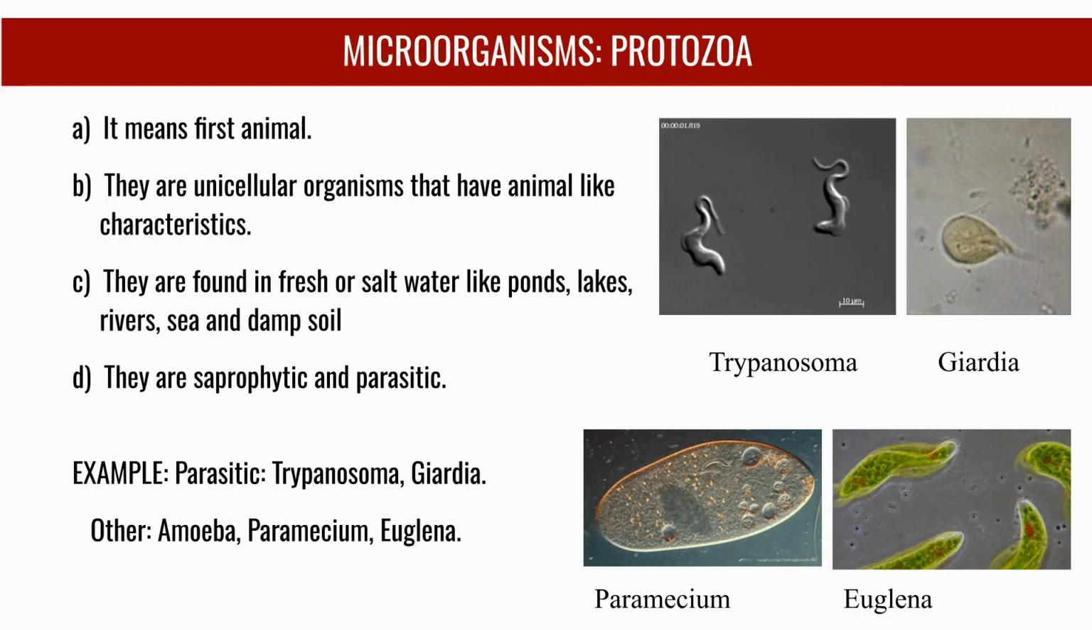Protozoa means "first animal," and refers to unicellular organisms with animal-like characteristics. They are found in fresh and salt water, as well as damp soil. Protozoa are saprophytic and parasitic. Examples of parasitic protozoa include Trypanosoma and Giardia, while amoeba and paramecium are other types.